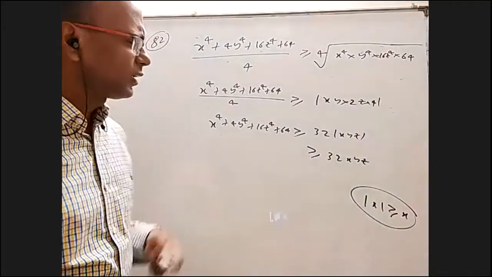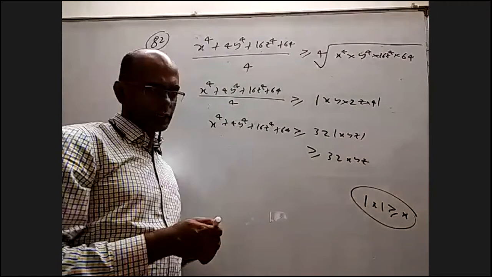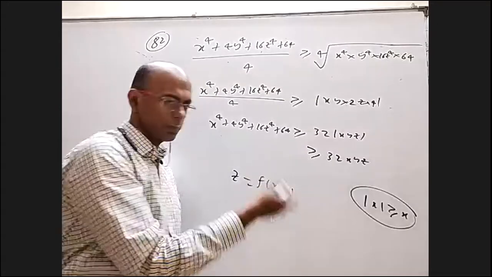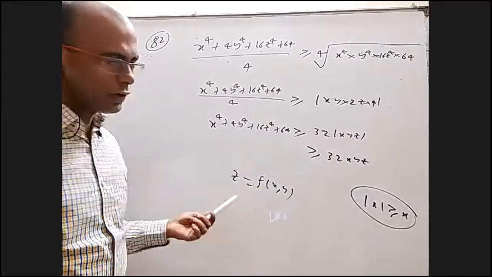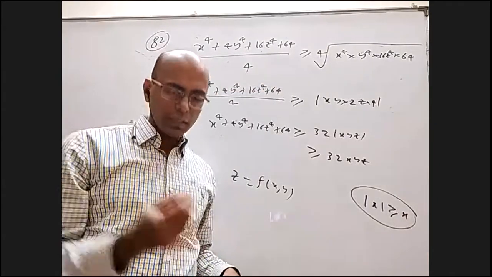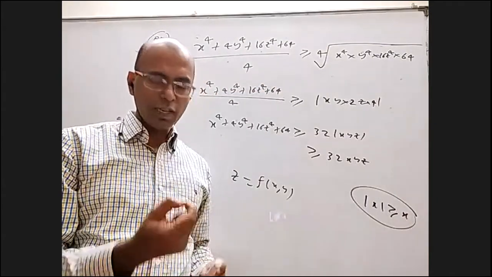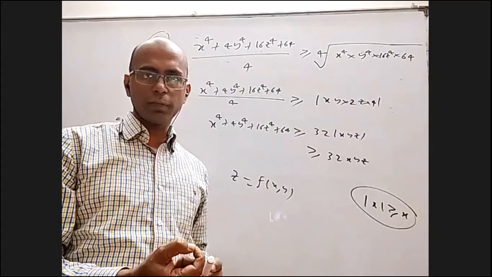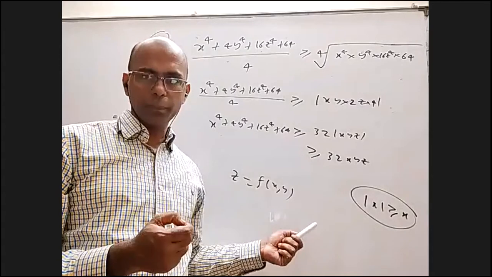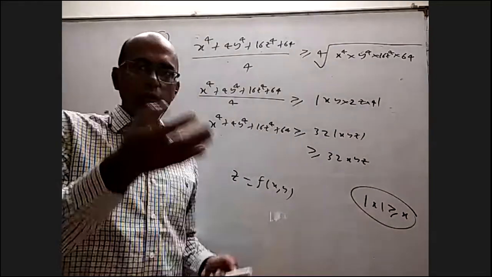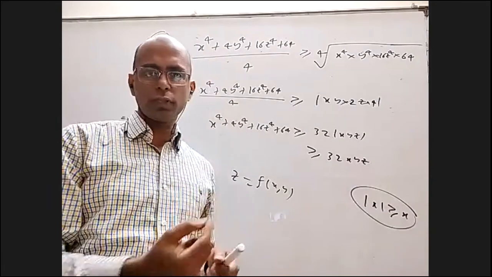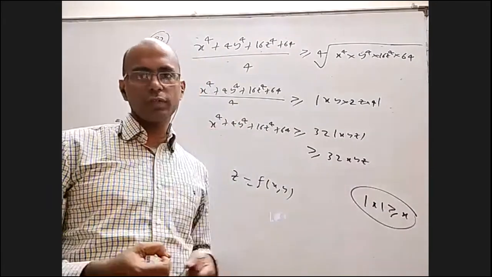Okay. Difficult to visualize, but what I want to say is, if I have some z equal to a function of xy, when I draw the graph of this in three-dimensional space, it is some kind of surface. It will have one lowest value, which will happen for a particular x value, particular y value. If I ask if it is equal to that number, I'll have a unique x and y. But if I ask anything more than that, when you cut the surface with a plane, there will be infinite solutions. There will be many pairs of x and y which give that.